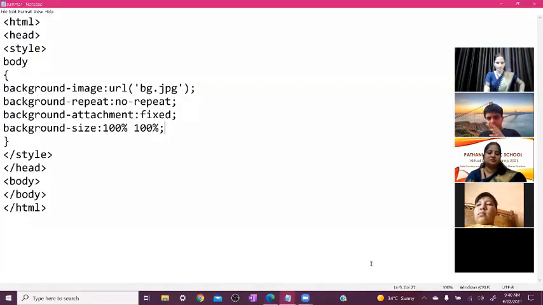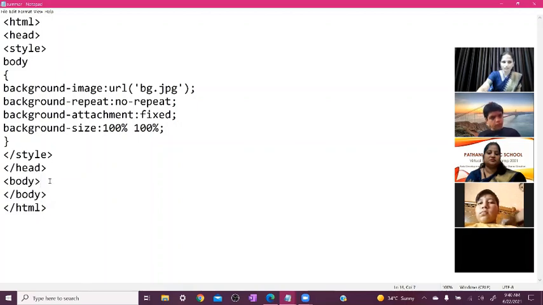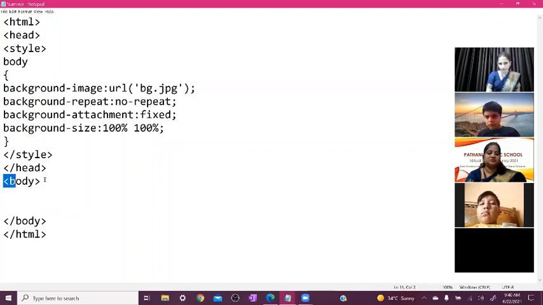Again, open your notepad here. Now you can see we write the complete coding in this body part, where the body starts and the body closes. This is your HTML part. So here we need to add one image, and the name of the image is dog. After this body, you can press enter once. Everyone pay attention here. We start body here and our body is closed here, so we write between this area.